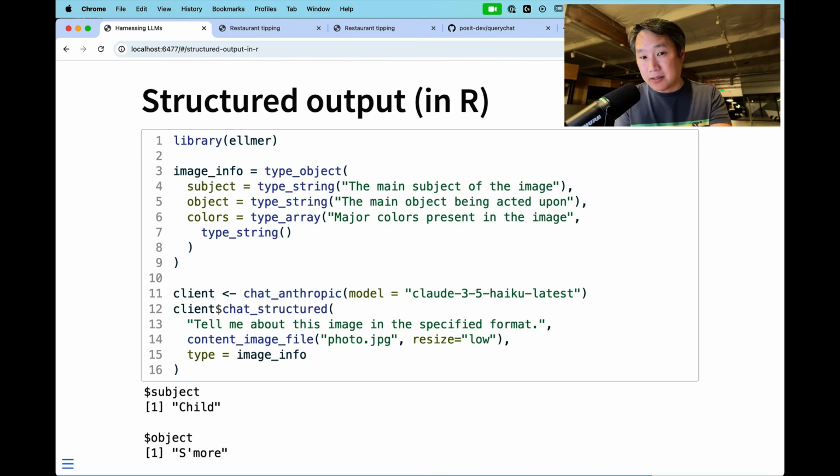So this is what it looks like in R. You specify what kind of data you want back, the shape of the data that you want back, and then you call chat structured instead of chat.